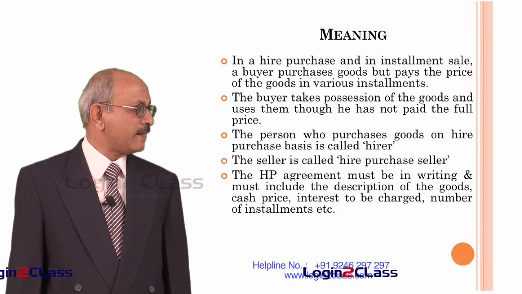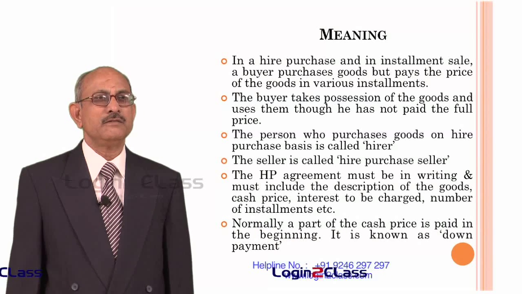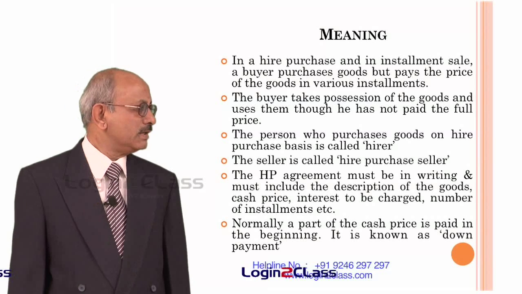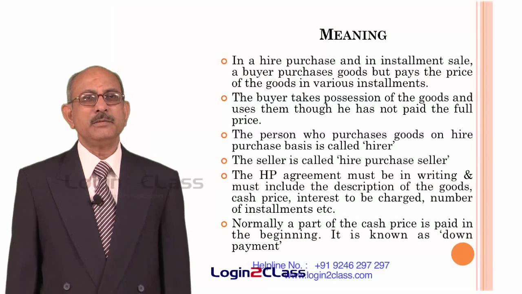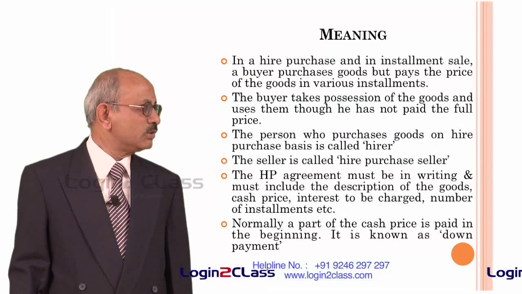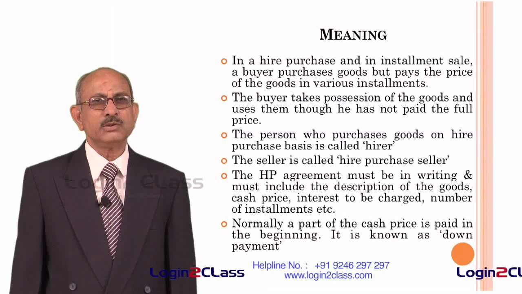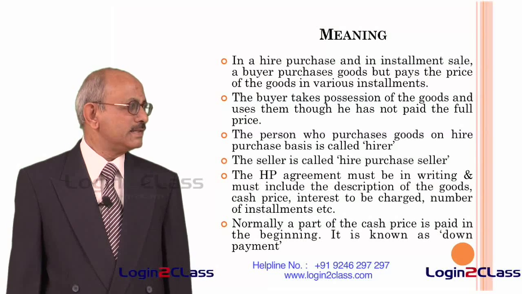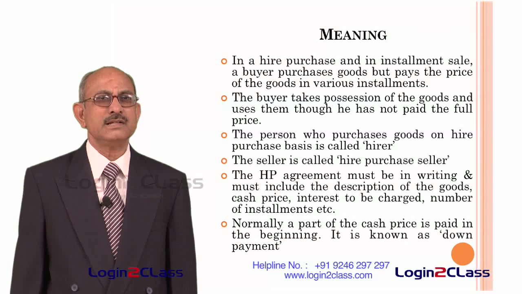hire purchase agreement. Normally, the practice is to recover a certain portion of the value of the asset in cash, which is known as a down payment. Normally, most of them are with a down payment of say between 10 to 20%, and the remaining amount is converted into installments after including the interest payable on the amount. So, though both of them are alike as far as purchase is concerned and payment received is concerned, there are certain differences between the two.